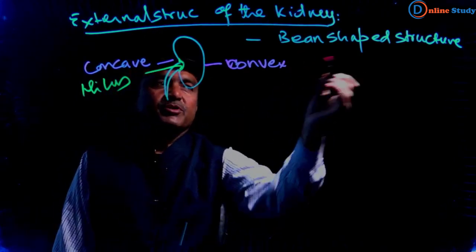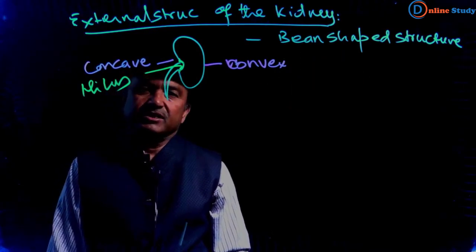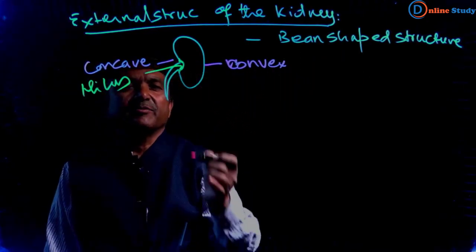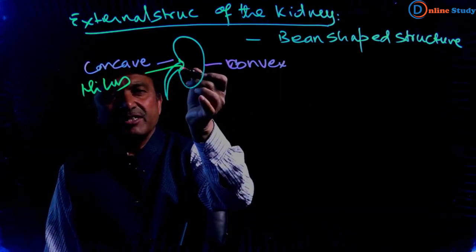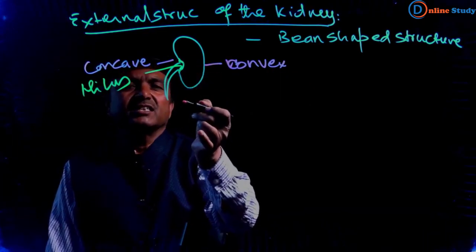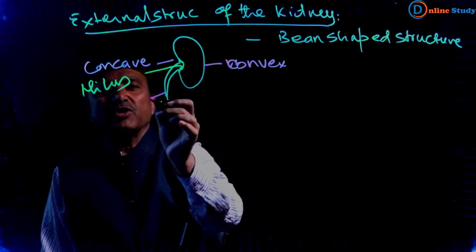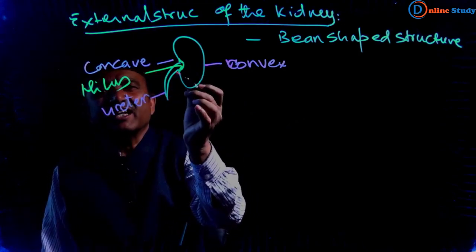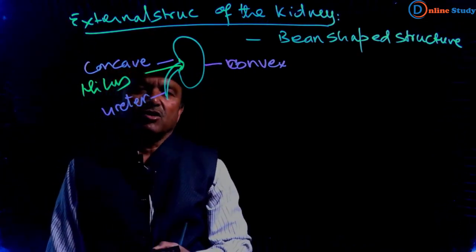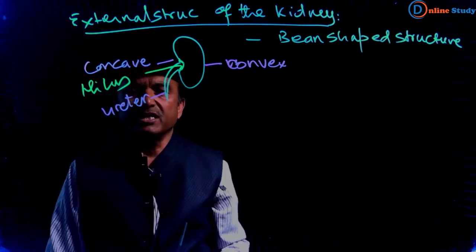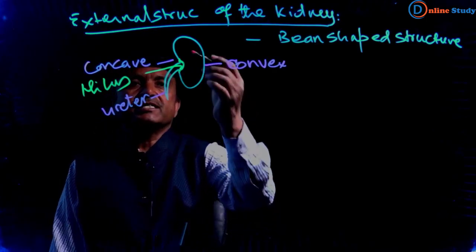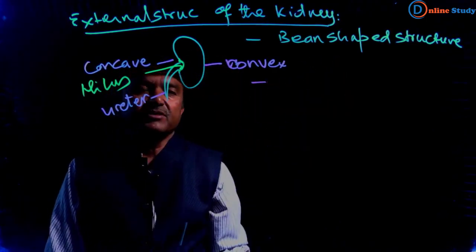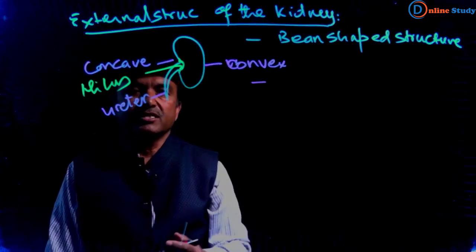The structure is bean shaped. We have already studied that the outer is convex, inner is concave, and the concavity present on the inner side, from where the ureter comes out, is called the hilus, or hilum, the renal hilus.